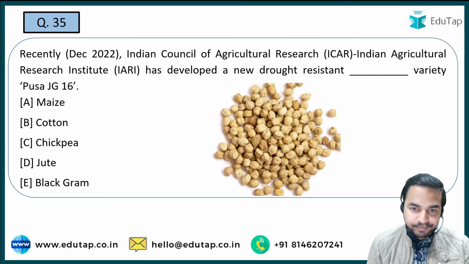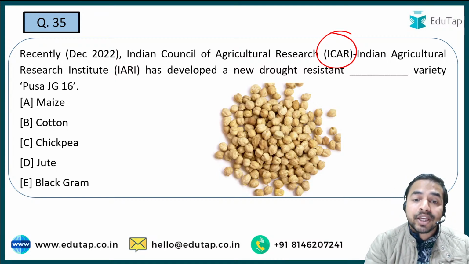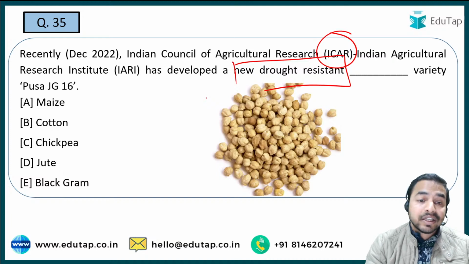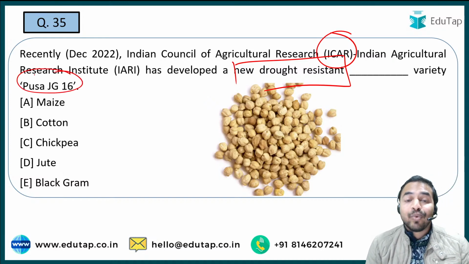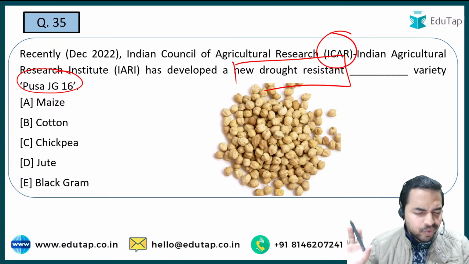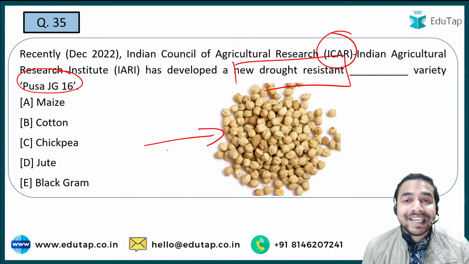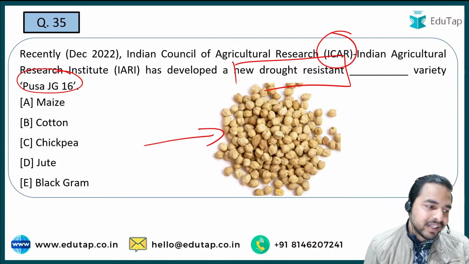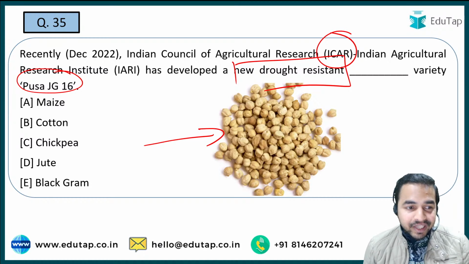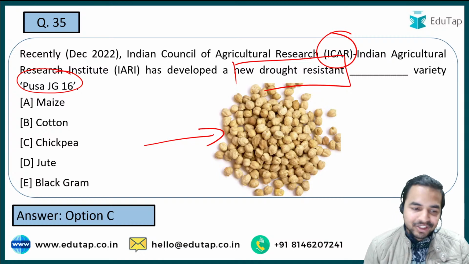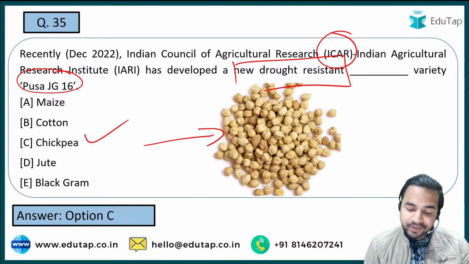Now the next question. ICAR, इंडियन एग्रीकल्चर रिसर्च इंस्टीट्यूट ने डेवलप किया है एक न्यू ड्रॉट रेसिस्टेंट दाल की वेराइटी जिसका नाम रखा है पूसा JG16 और आपको मुझे बताना है कि व्हाट इज द राइट आंसर। See guys, let me give you a very big hint here that the picture of that particular pulse is basically given to you on your screen. So now I think that it is very easy for you to answer this question. This is one of the favorites of all the Indians. And now when I talk about the right answer, it is option C, that is chickpea. Chickpea is the right answer. Absolutely right. Venetia, Bruce have given the right answer.